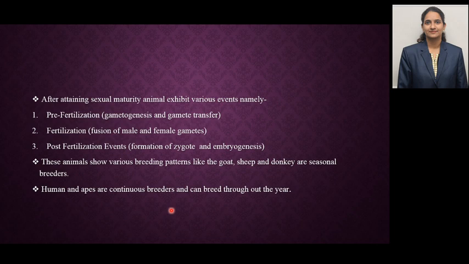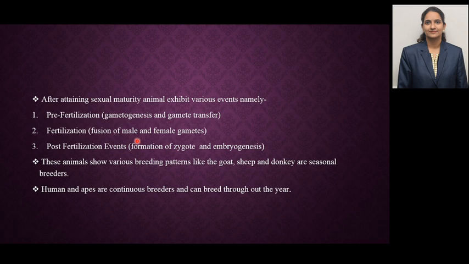After attaining sexual maturity, animals exhibit various events in their lifetime. Pre-fertilization, that is gametogenesis and gamete transfer, is before fertilization happens. Fertilization is the process of fusion of gametes. Hence, for the fusion of gametes, there must be gamete formation and gamete transfer. Gametogenesis is nothing but gamete formation, and gamete transfer is due to copulation and other activities. Next is fertilization, that is fusion of male and female gametes.